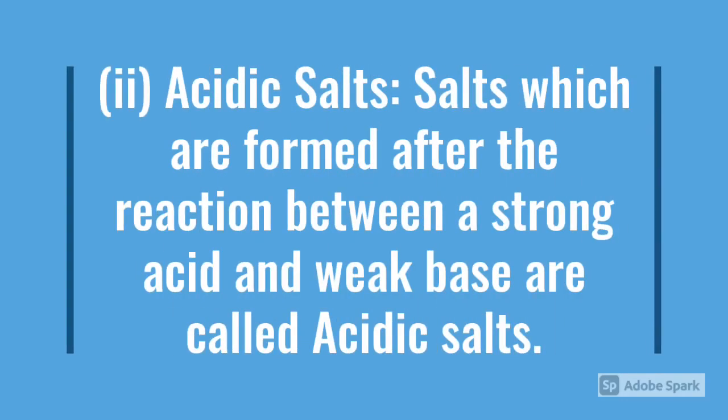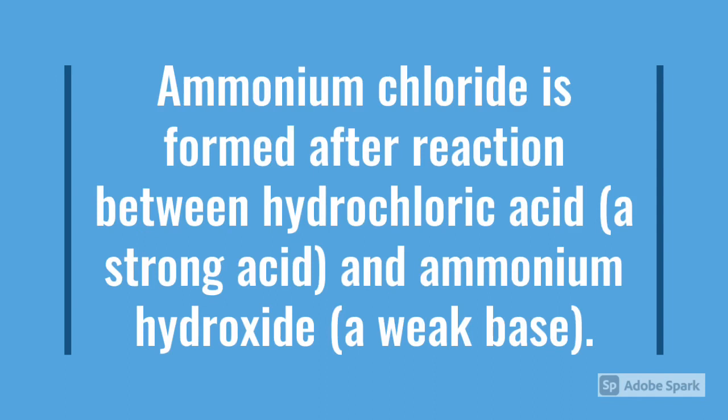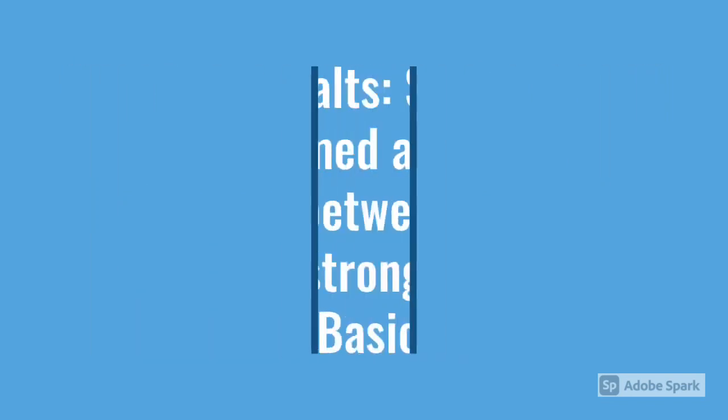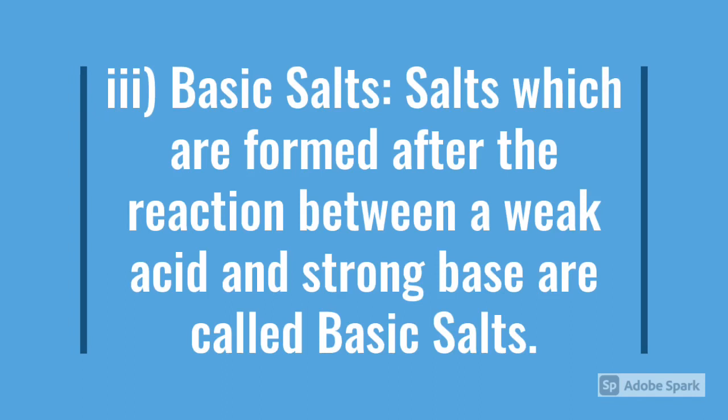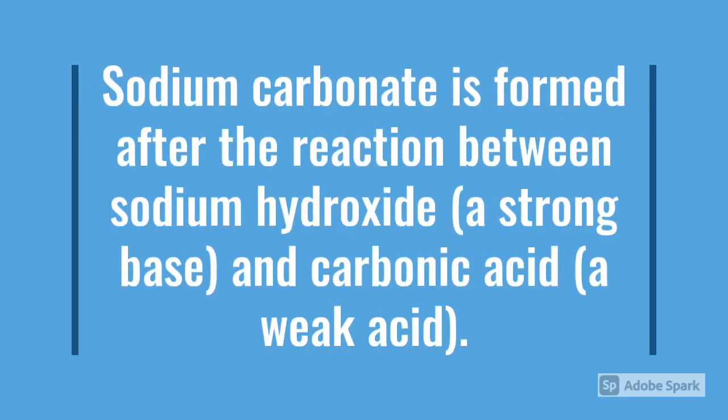Salts which are formed after the reaction between a strong acid and a weak base are called acidic salts. Ammonium chloride is formed after the reaction between hydrochloric acid, which is a strong acid, and ammonium hydroxide, which is a weak base. So you can say that ammonium chloride is an acidic salt. Basic salts. Salts which are formed after the reaction between a weak acid and a strong base are called basic salts. Sodium carbonate is formed after the reaction between sodium hydroxide, which is a strong base, and carbonic acid, which is a weak acid.